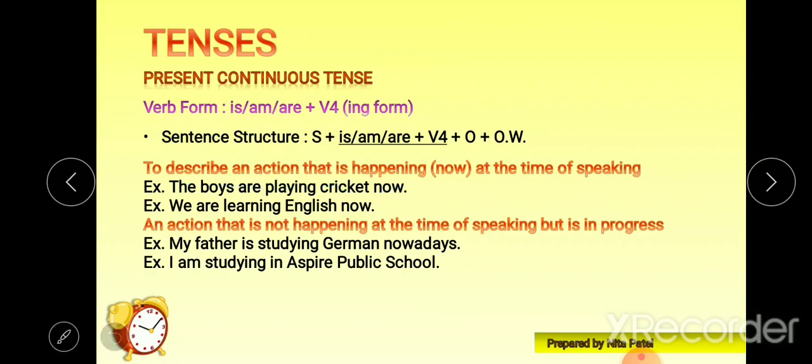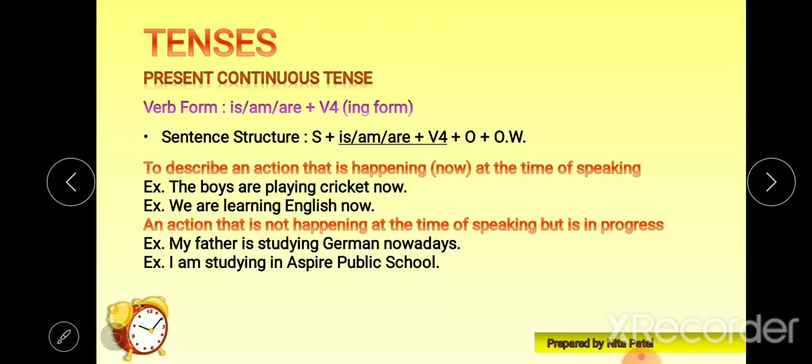Let's see some examples. The boys are playing cricket now. So right now, wherever I'm speaking, at the same time the boys are playing cricket. Okay, next, we are learning English now. So right now we all are learning English, and I'm speaking, you are speaking, right? So we are learning English now. The action is happening right now at the time of speaking.